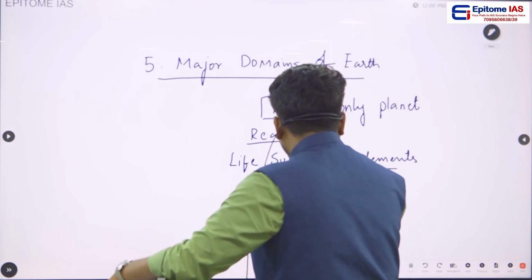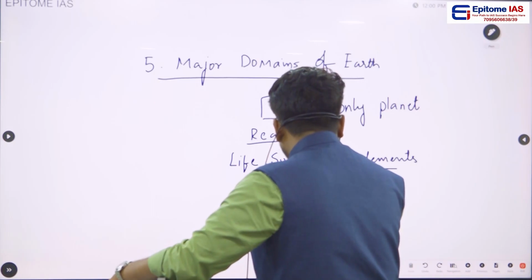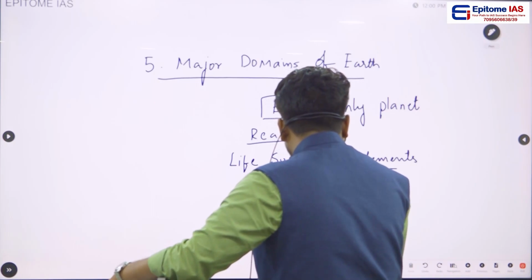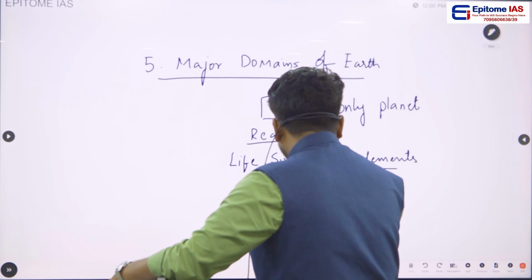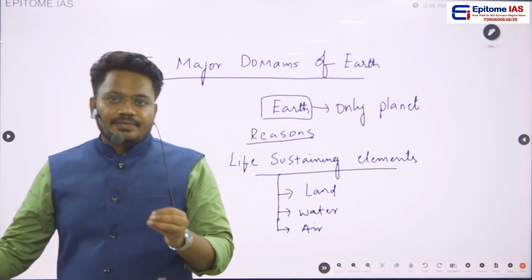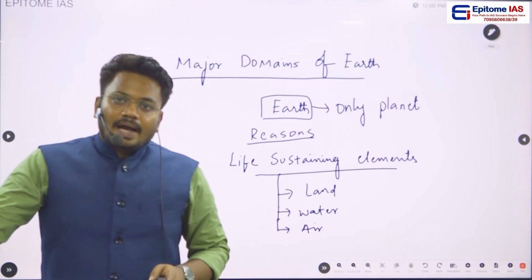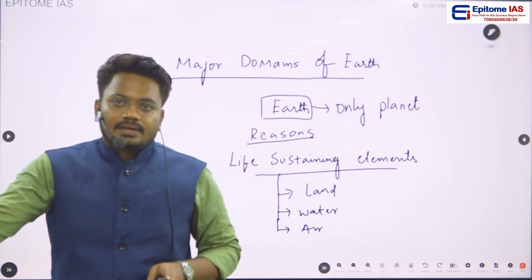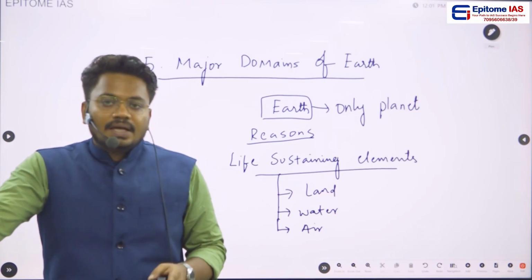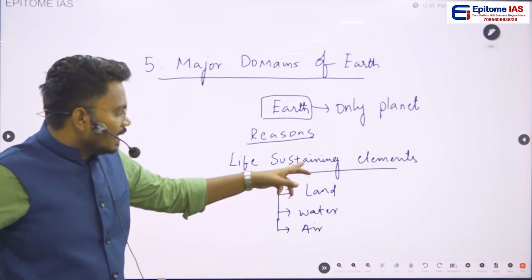Obviously the first one is land, second one is water, and third one is air. So because of presence of land which is suitable for living, and because of presence of water, and because of presence of air which is present on the Earth, all these three will be acting as sustainable elements